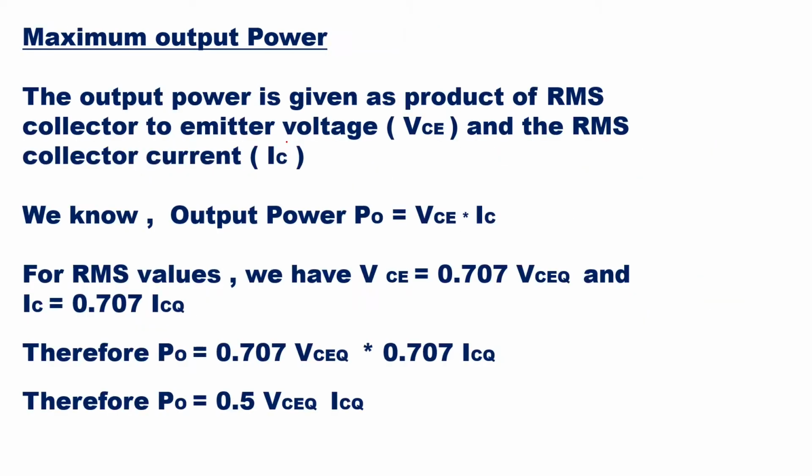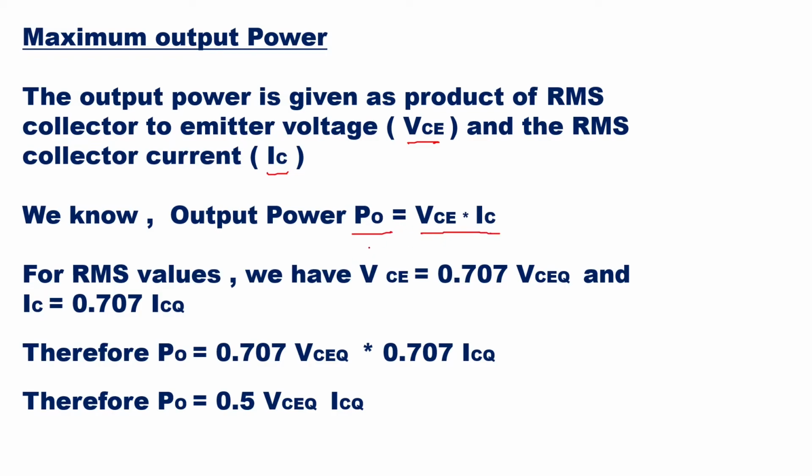Then we will see the maximum output power, and after that the efficiency. First, starting with the maximum output power, the output power is given as the product of the RMS collector to emitter voltage, VCE, and the RMS collector current, IC. So output power is equal to VCE into IC.